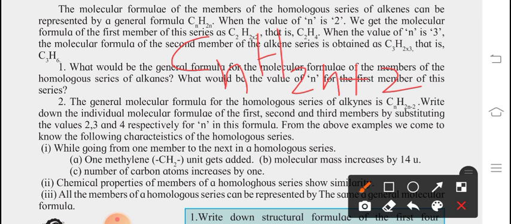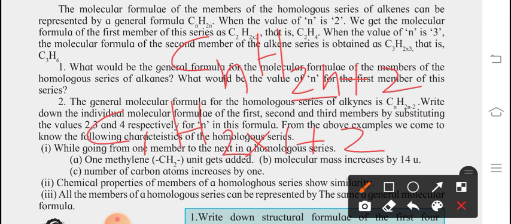Substitute the values and check it. Suppose you substitute n as 1, then C1H(2×1) plus 2.